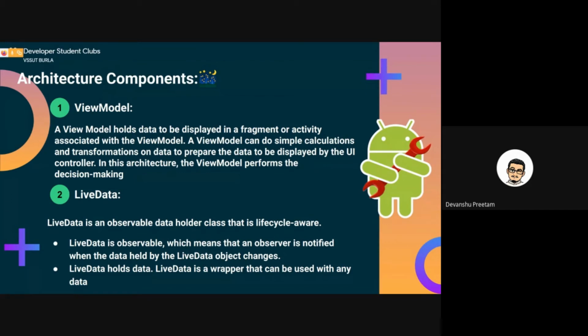Coming to live data, it encapsulates data. Live data is part of Android Jetpack. Live data is an observable data holder class. Unlike a regular observable, it is lifecycle aware, meaning it respects the lifecycle of other app components such as activities, fragments, or services. Live data is observable, which means that an observer is notified when the data held by the live data object changes. It is a wrapper that can be used with any data. Moving on.